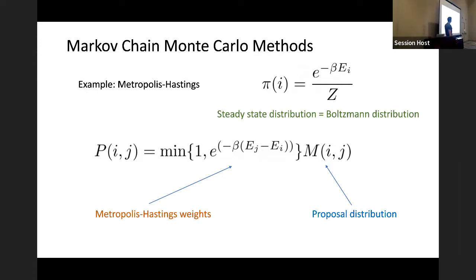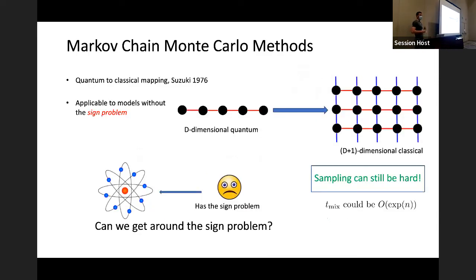And the idea is once we have these Metropolis-Hastings weights on the off-diagonal elements of this stochastic matrix, this is guaranteed to converge to the steady state distribution up here because it satisfies detailed balance with respect to that distribution. Okay, and so that's a method for simulating a classical physical system,